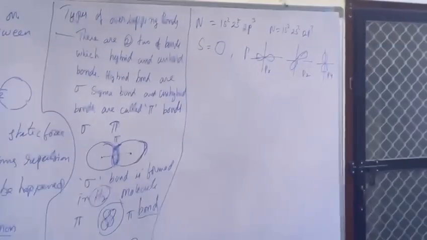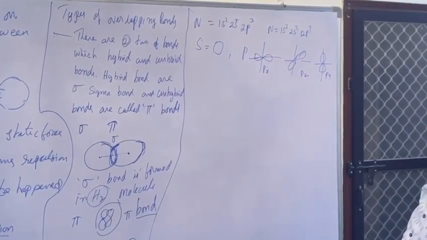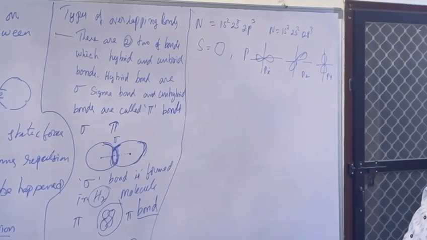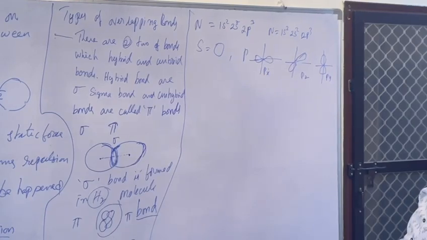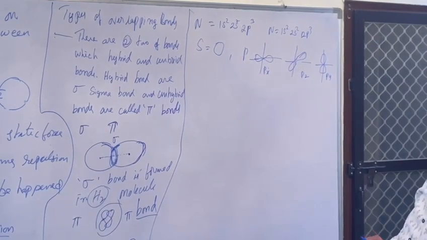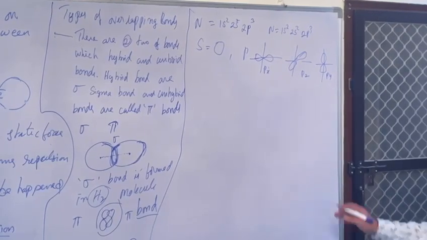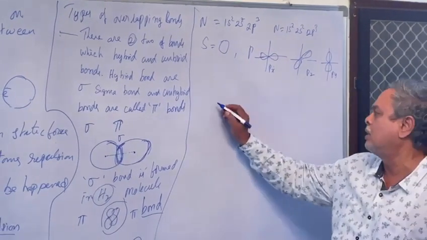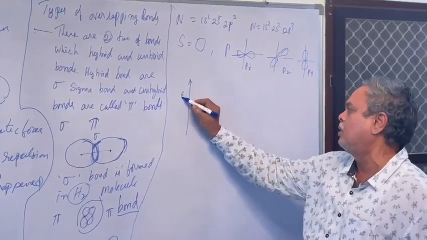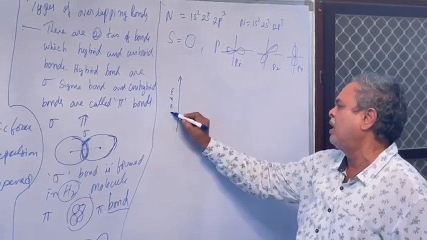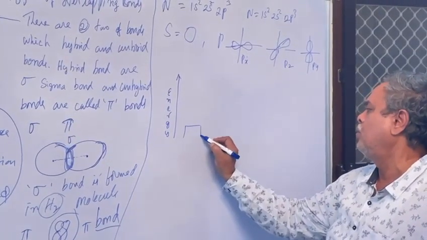When both atoms are merged together, they form an overlapping bond, because all are covalent bonds, not ionic bonds. What is the energy level? This is the energy level.